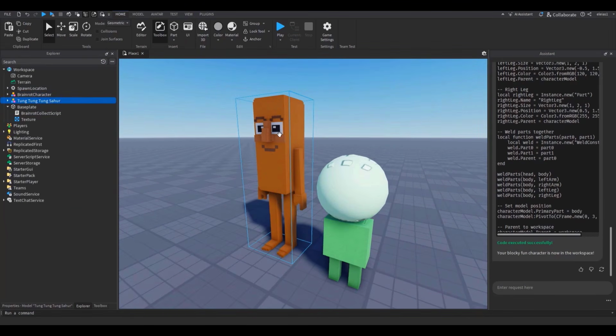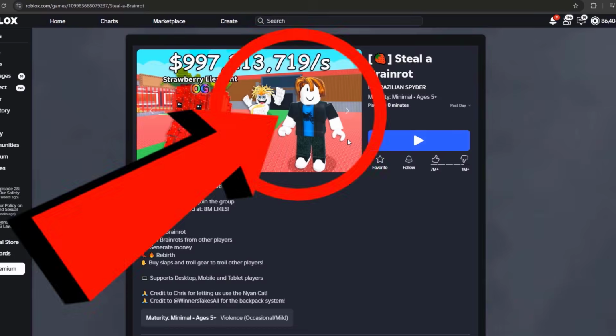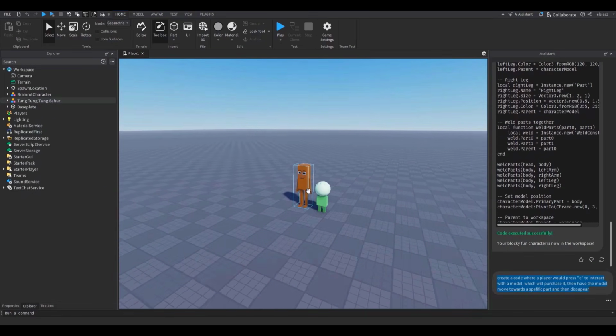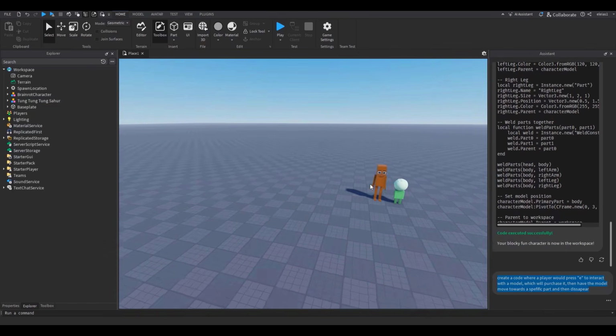All right, now let's get to the actual AI coding part and recreate the actual game. Here we go. Let's start out by making it so you press E on a model to buy it, and then the Brainrot will be purchased and taken to your collect zone.